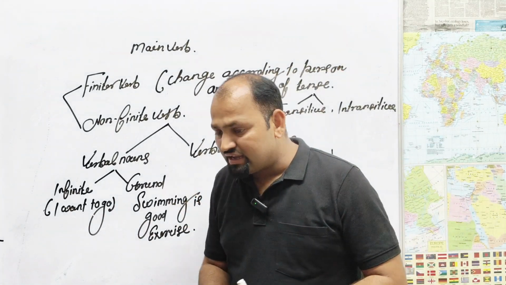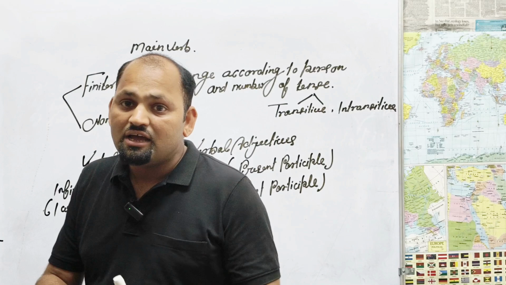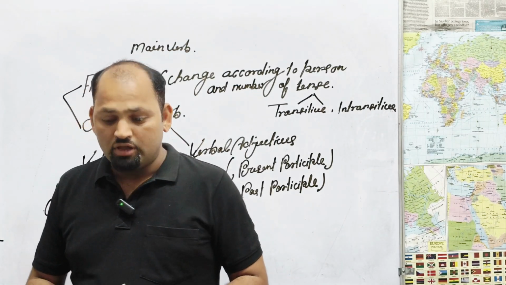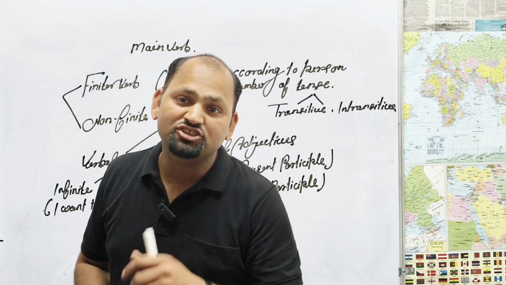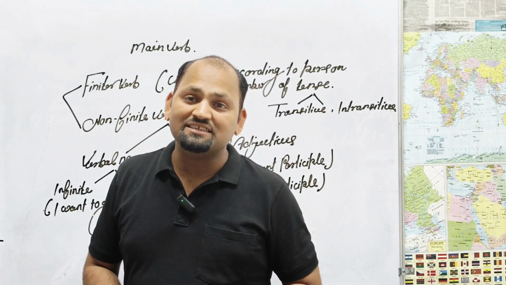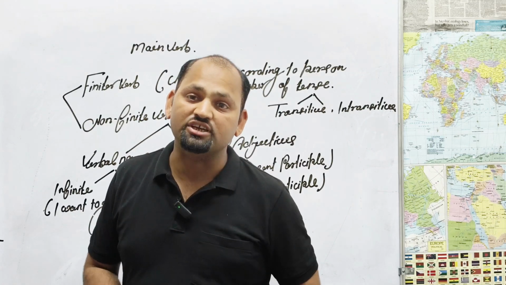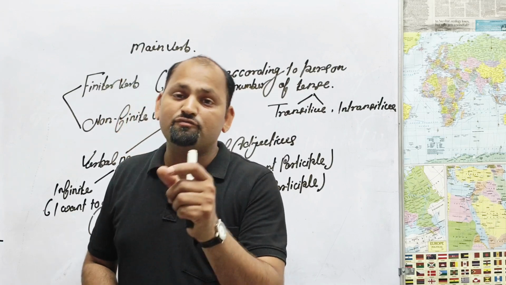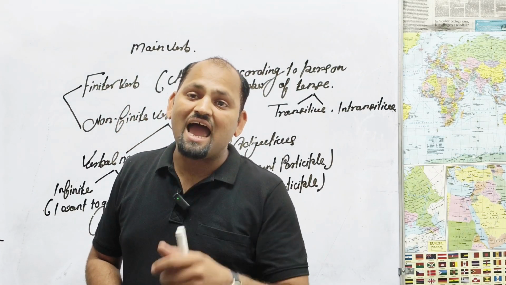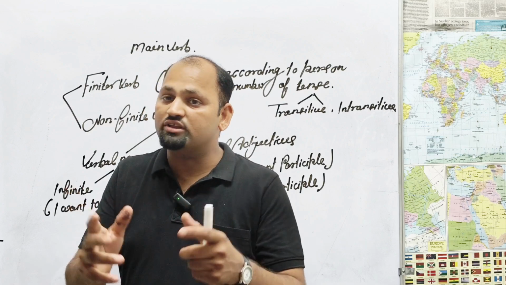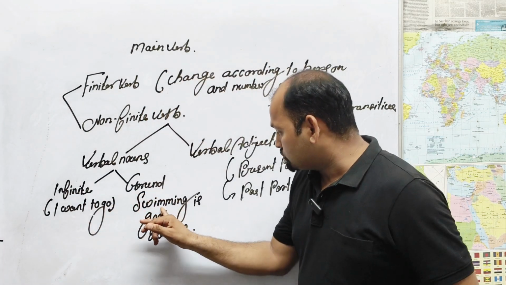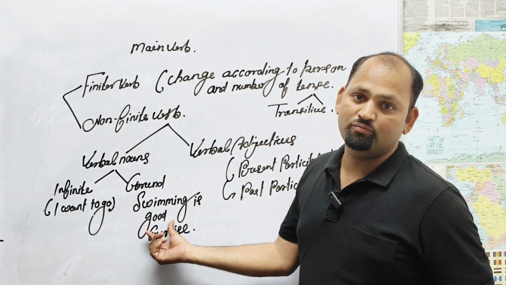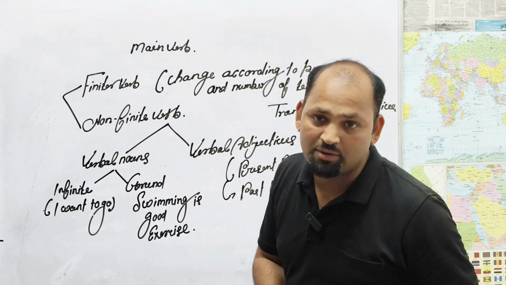Gerund: a verb which is used as a noun, but there is a condition. When a verb in the ing form is used as a subject in the sentence, we call it a gerund. What did I say to you? When a verb in the form of ing is used as a subject in the sentence, we can call it a gerund. Swimming is a good exercise. This is the verb, but this is the ing form. So what is this? This is the example of the gerund.